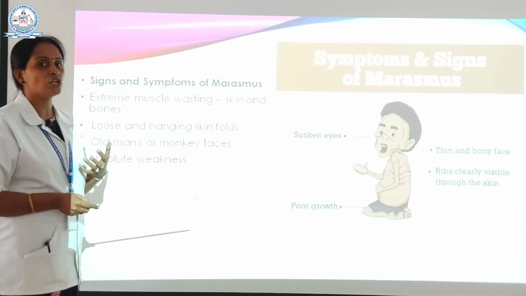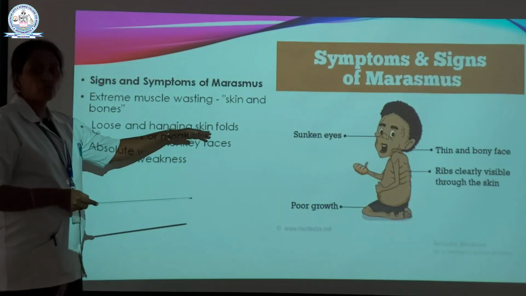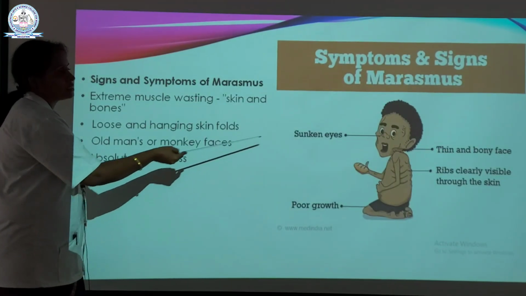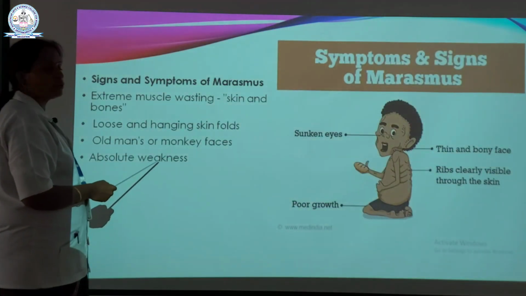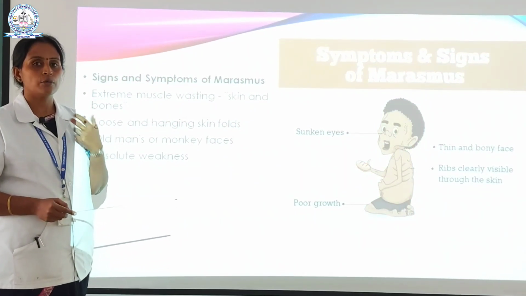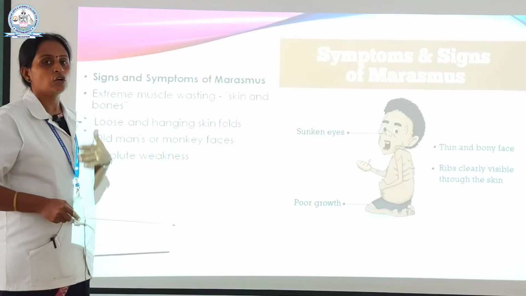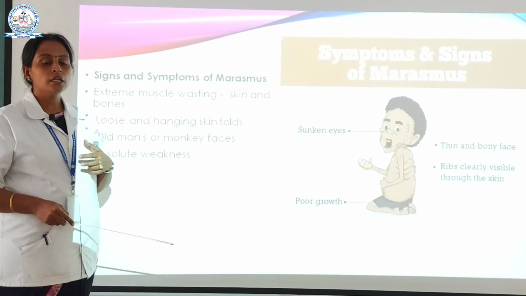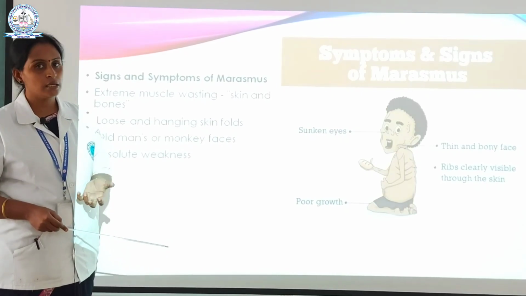The skin is not healthy, so skin folds appear, and old man's or monkey's face will occur, and absolute weakness. The whole metabolic process is disturbed, which provides all the deficiencies, and that causes weakness in the baby. That's why the baby doesn't have the energy to cry.